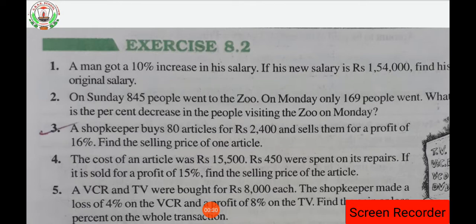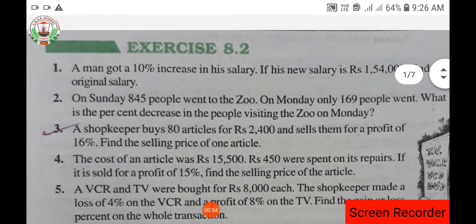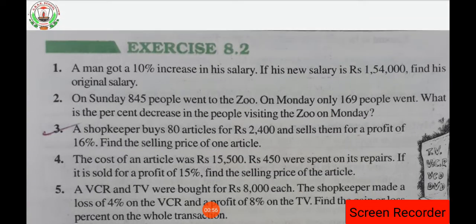Okay, so what does question number 1 say? Question number 1 says that a man got a 10% increase in his salary. If his new salary is rupees 1,54,000, find his original salary. Now we have to find the original salary of that person. Okay, suppose we are considering his original salary as x.